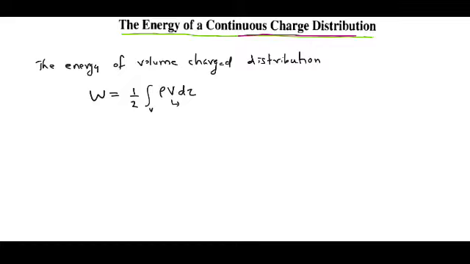Here we will derive the expression for the energy, that is the expression for W, or we can say this is energy U, in terms of the electric field. That is the target, the aim in this session: to derive the expression for the energy in terms of the electric field. For this, first I consider this as equation number 1.